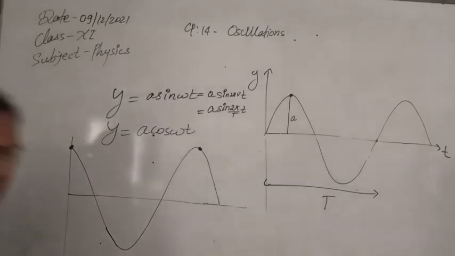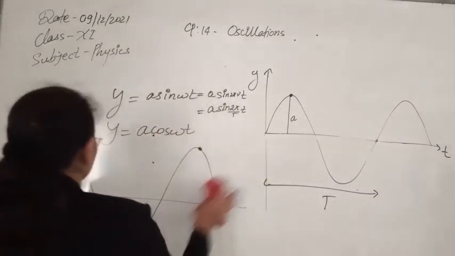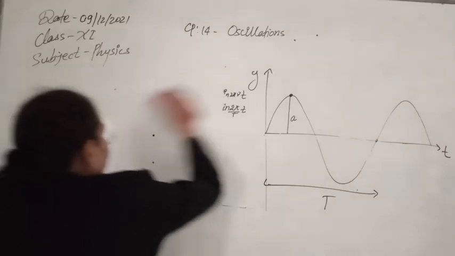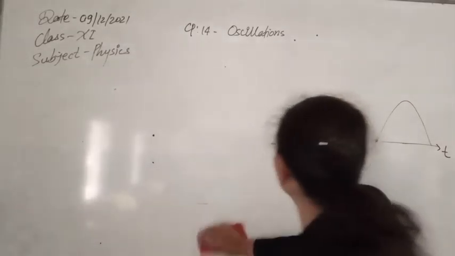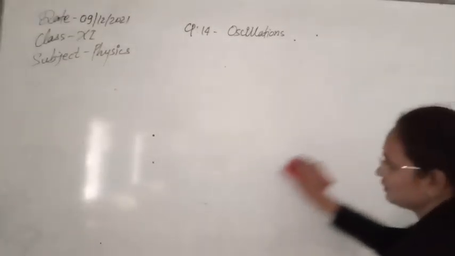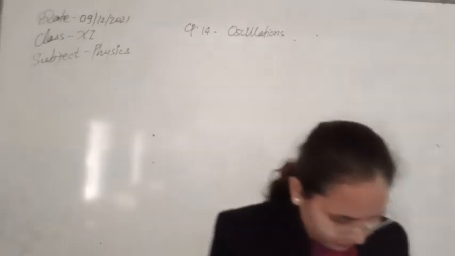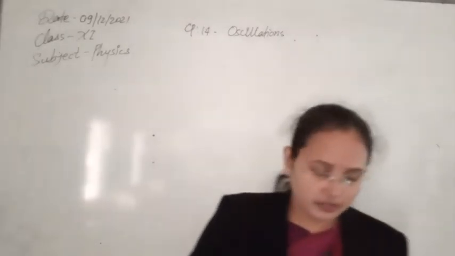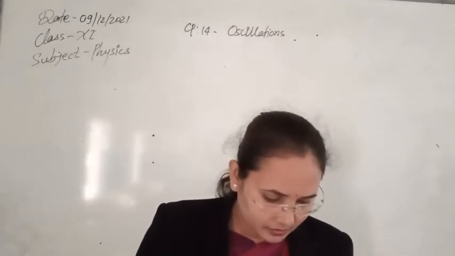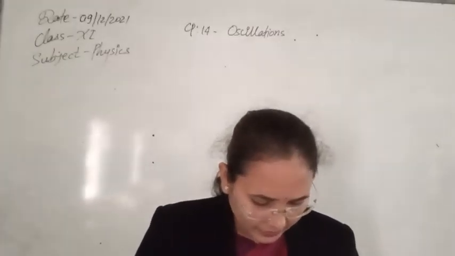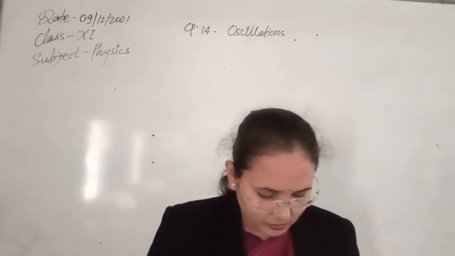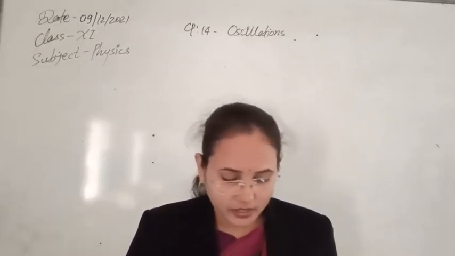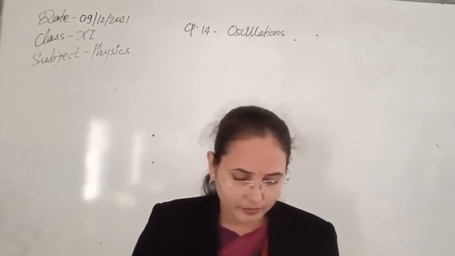Now, after the discussion on all these things, let's see the rest of the further topics in the chapter oscillation here. Now, the next topic of this chapter is the important terms, and I have told you some of these terms like frequency, wavelength, oscillate, and time period. All I have told you.